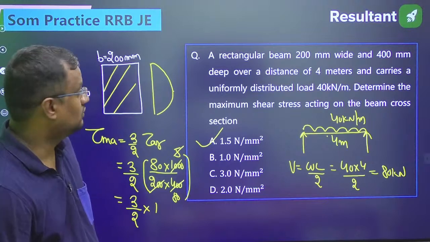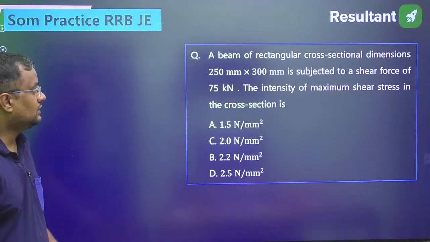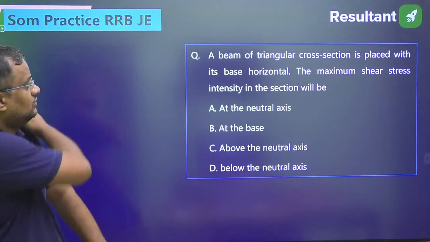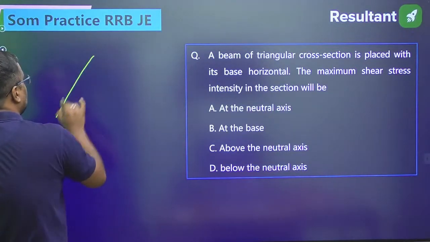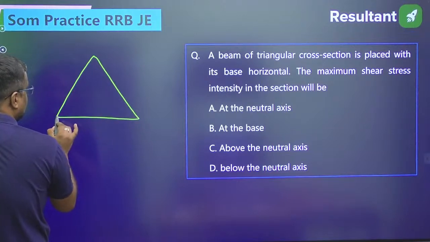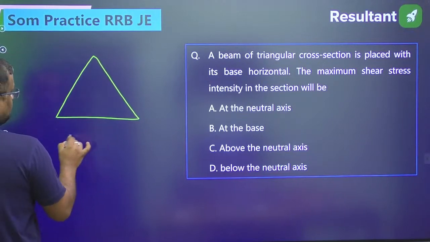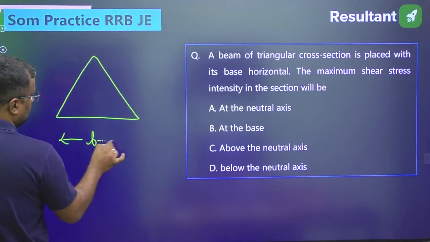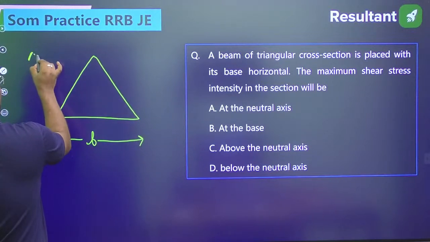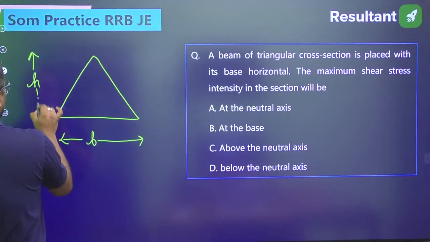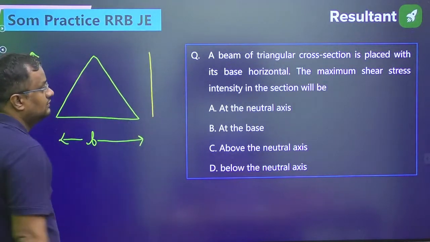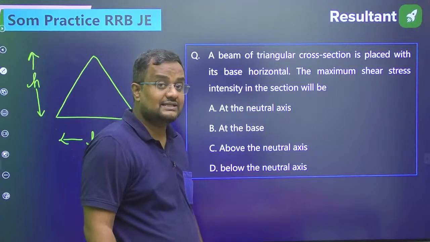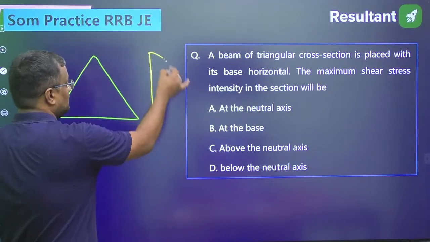If no, then we'll go further. Now again same, you can do this. Do this one. A beam of triangular cross section. Now it is not a rectangular one. It is a triangular cross section. Suppose this will be B, the base of this, and height is suppose H. Now here in this, the maximum shear stress is where?